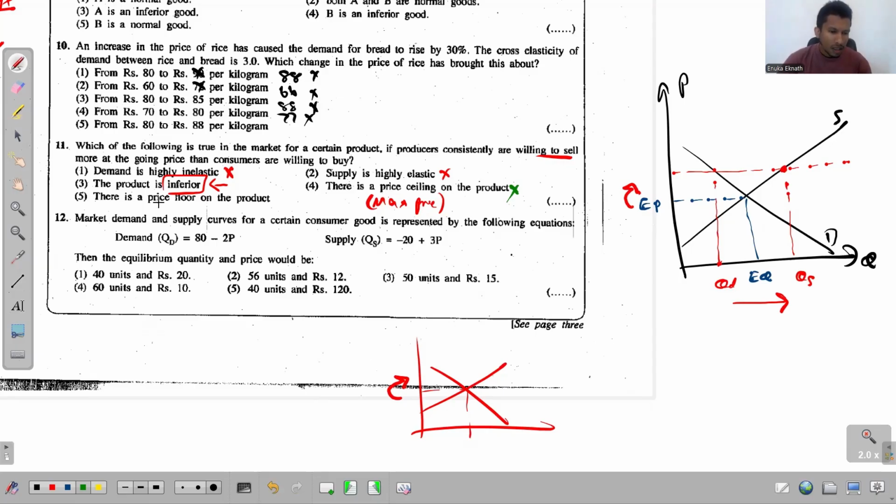The fifth one, there's a price floor on the product. Price floor is about the minimum price. So the minimum price, if it is an effective minimum price, has to be a price above the equilibrium price. So this is where you get this minimum price. So due to the minimum price, the market price of the good is higher than the equilibrium price. So there will definitely be an excess supply in this situation. So the answer for this question 11 is the fifth one.